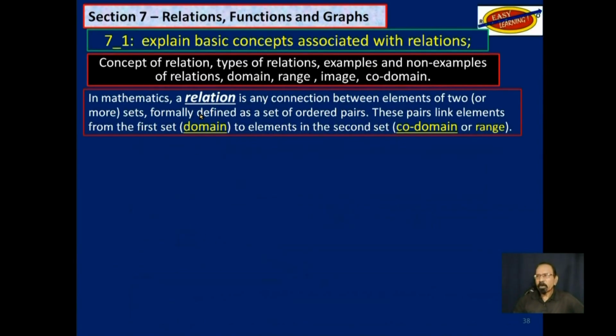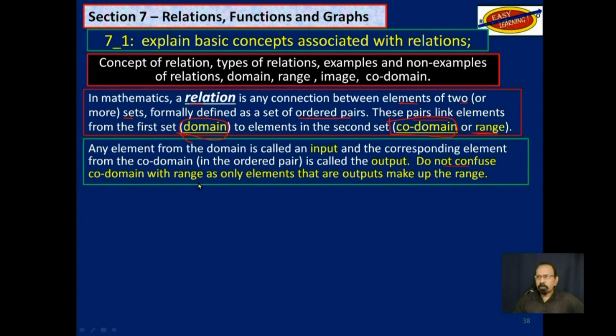As I said before, in mathematics, a relation is any connection between elements of two or more sets formally defined as a set of ordered pairs. These pairs link elements from the first set, and the first set is called the domain, with elements of the second set, which is called the co-domain. Now let's straighten out this matter about range.